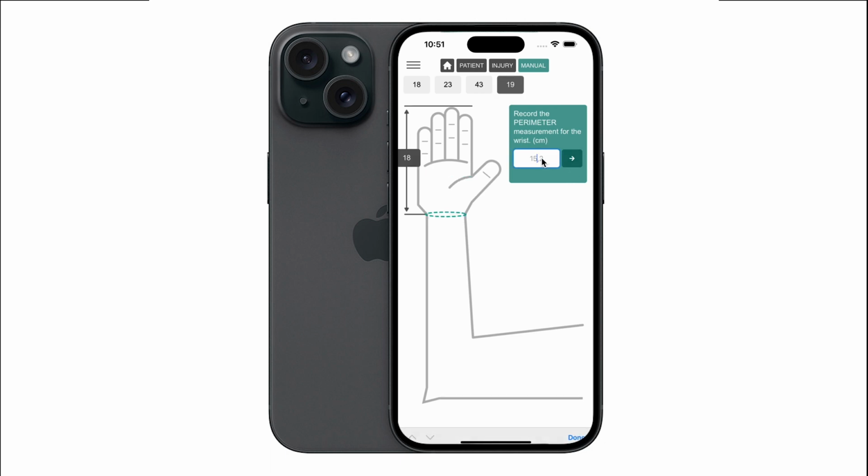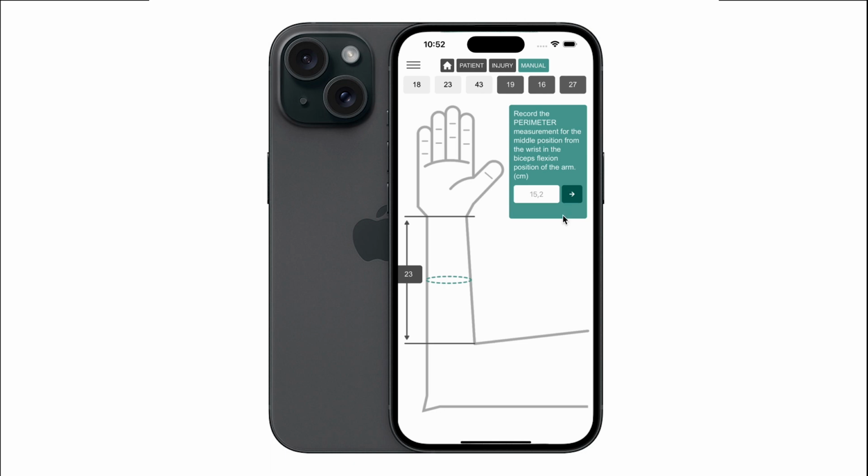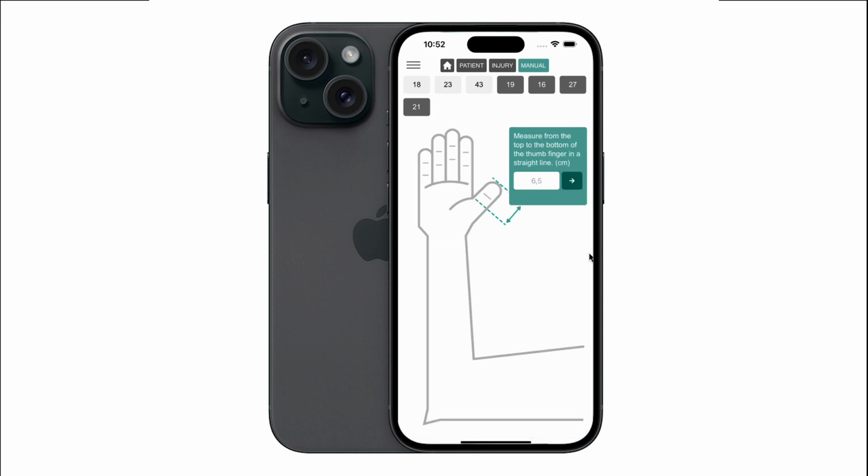The next perimeter measurement will be that of the wrist. Same as the previous one, adjusting the tape well without tightening. The next measurement, in the case of the forearm, will be the perimeter measurement where the biceps flex. Next, you will find the median distance between the wrist and where the biceps flex. We will take the perimeter measurement without tightening.